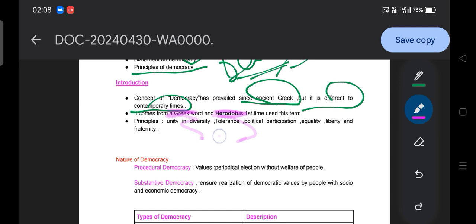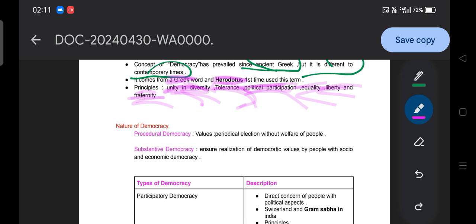Then what are the principles of democracy? It's very easy: unity in diversity. Like India is a democratic country, we have diversity, different religion, different language, different ethnicity, different culture. Still India represents unity and diversity. And tolerance: we have freedom of speech and expression. Each and everyone is allowed to speak what they want to speak in a proper, rational and logical way. That is how tolerance works. Then political participation, equality, liberty and fraternity. So these are the principles of democracy.